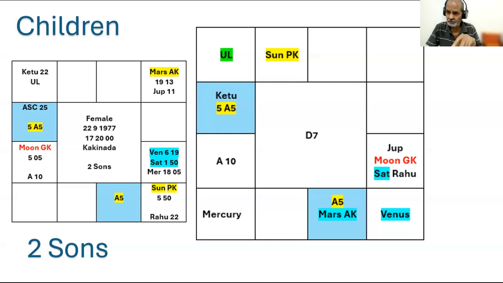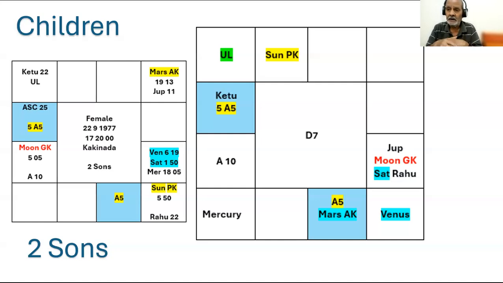Raja Yoga connected to this D7 chart must be Atmakaraka and Putrakaraka combination, one Raja Yoga. Atmakaraka with A5 or Atmakaraka with Lord of A5 is another Raja Yoga combination. Then Amatyakaraka and Putrakaraka, Amatyakaraka and A5, Amatyakaraka and Lord of A5. These are also Raja Yogas, equally effective.